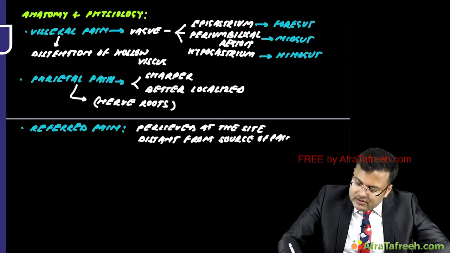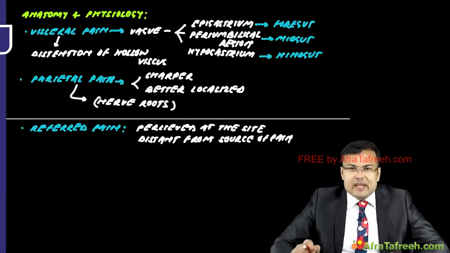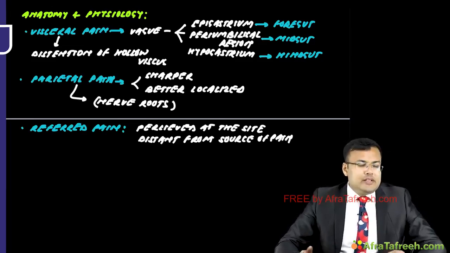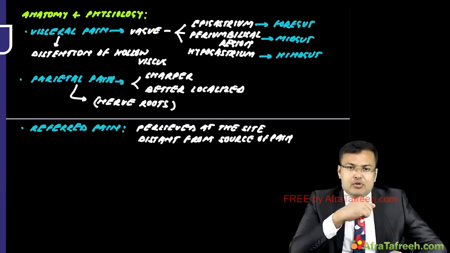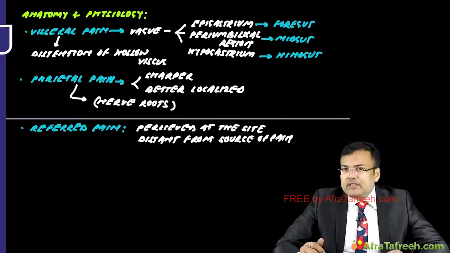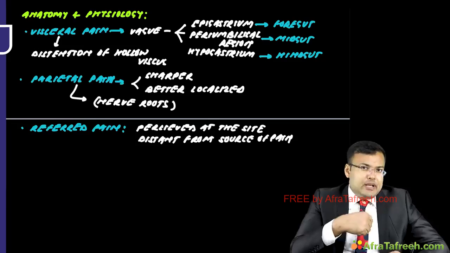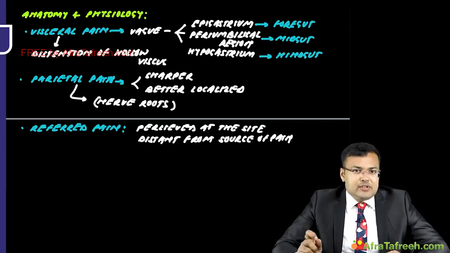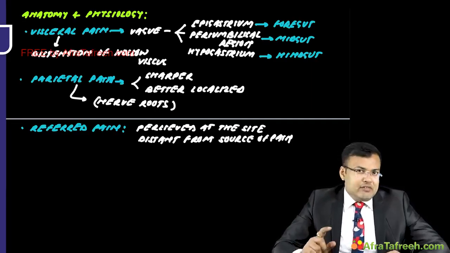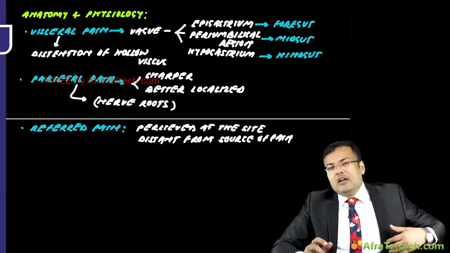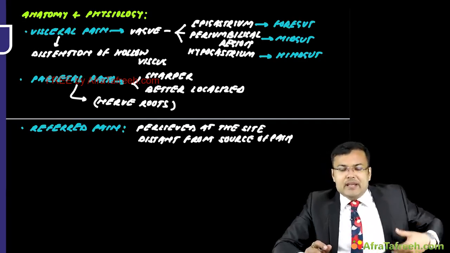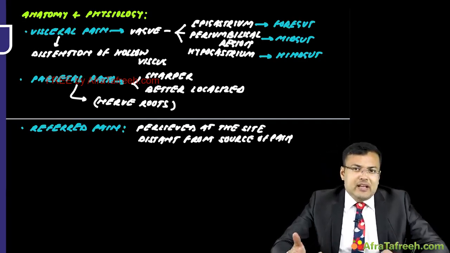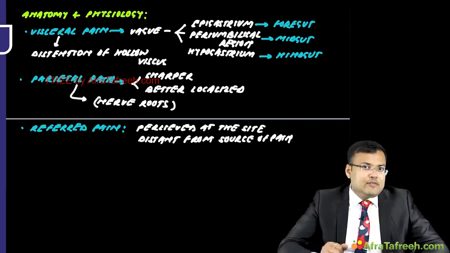Clear? So these are the three types of pain: visceral pain, parietal pain and referred pain. Now imagine there is referred pain to the left shoulder. So you tell me what is the cause of this referred pain? Referred pain to the left shoulder is because of involvement of which nerve root? C3, C4, C5. So if the patient is having some problem related to the heart, left hemidiaphragm, spleen or even the tail of the pancreas, in that case there is referred pain to the left shoulder.